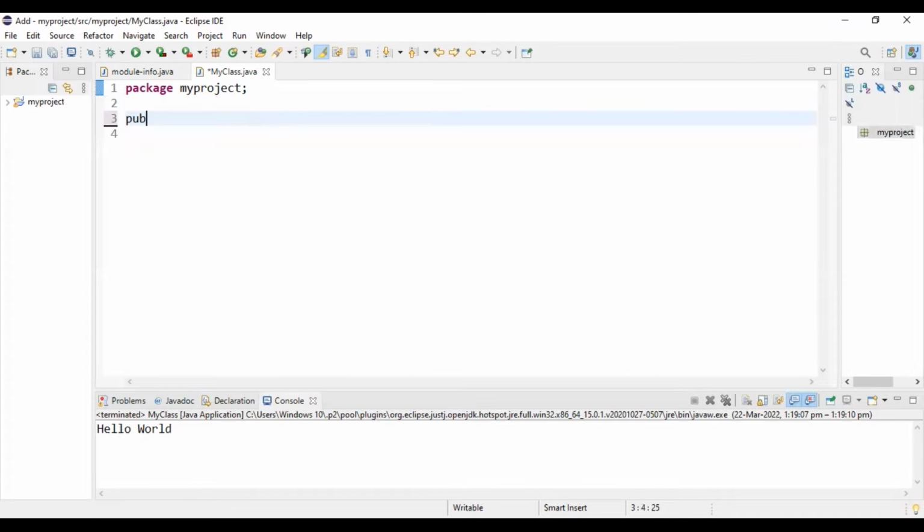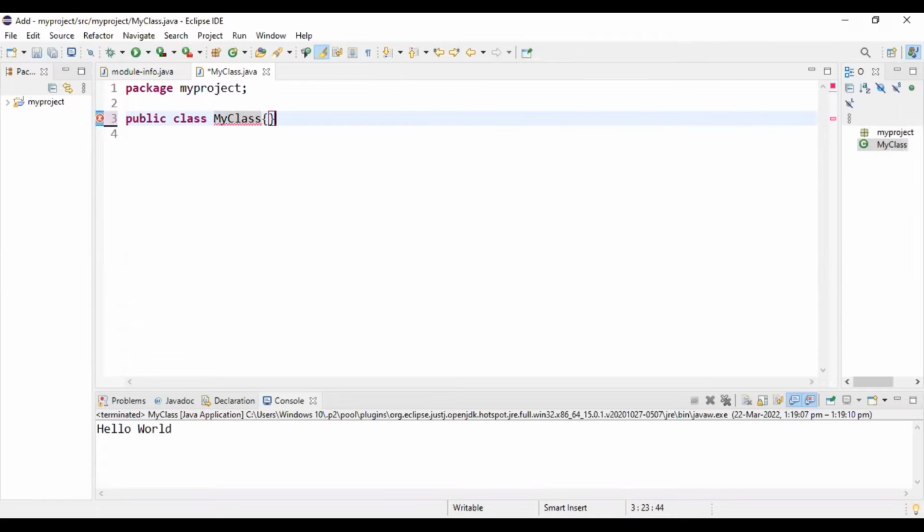Let me show you. The syntax is public class, and now we are going to give a name. Now why is it written public here? Public is written here because this actually declares a member's access as public. So public is actually a Java keyword. So let's just write a name. The name I'm going to give here is public class MyClass.